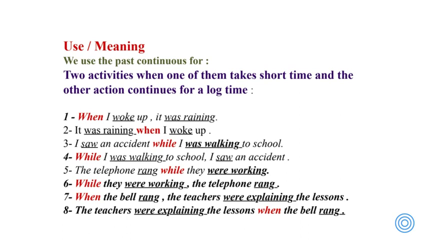Examples for this. Number 1, I will use here when. When I woke up, it was raining. When I woke up, this is the past simple. It was raining. This is the past continuous. So when, then the past simple, and at the end, the past continuous.